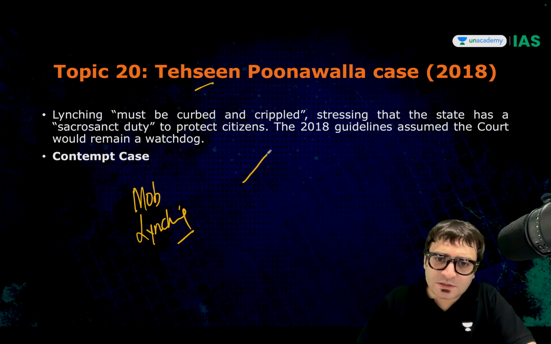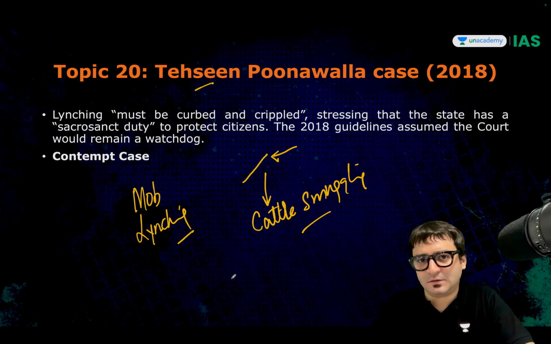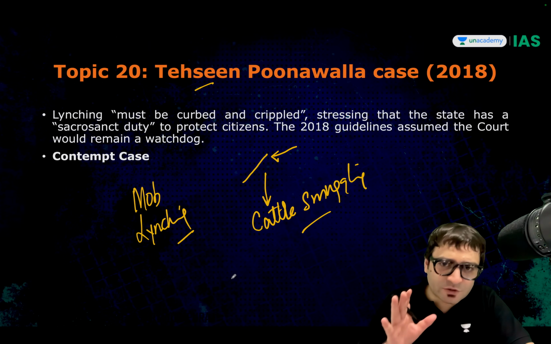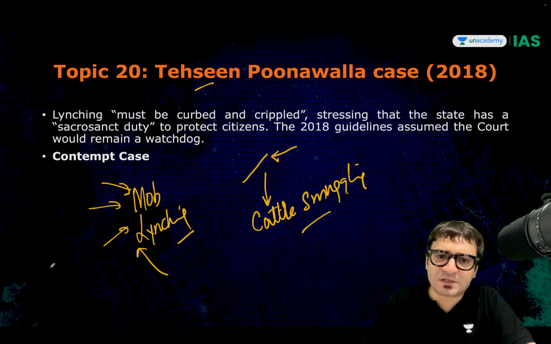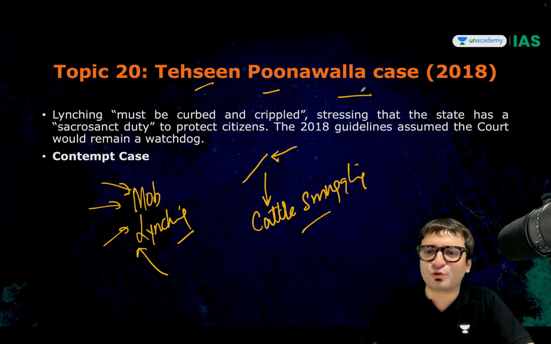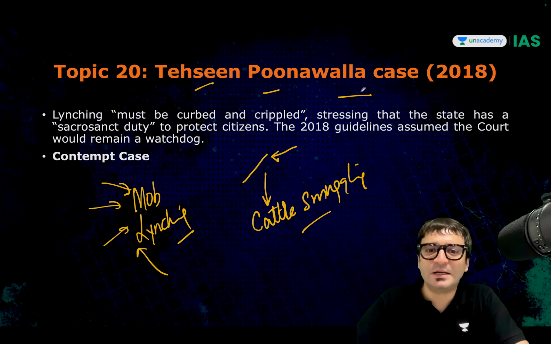there are individuals who are lynched by the mob. Why? Because the allegation is that they were cattle smugglers or they were selling beef. On this ground, they were lynched. When all these mob lynchings were happening in different parts of the country, Tehseen Poonawalla approached the Supreme Court in 2018. Justice Deepak Misra was the Chief Justice of India. Justice Deepak Misra said, we are issuing guidelines.